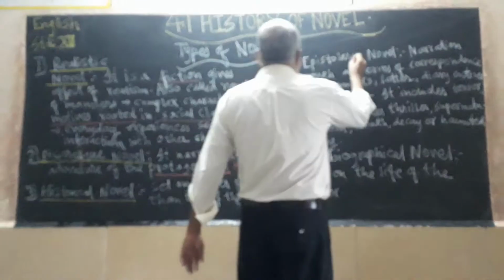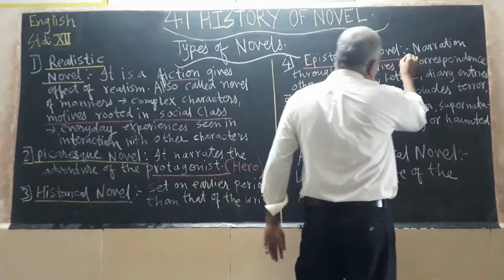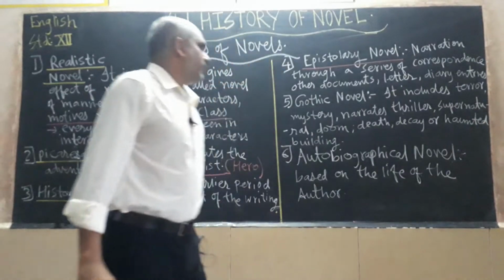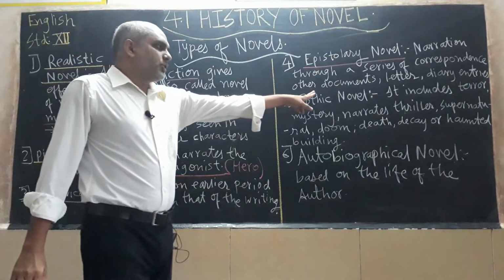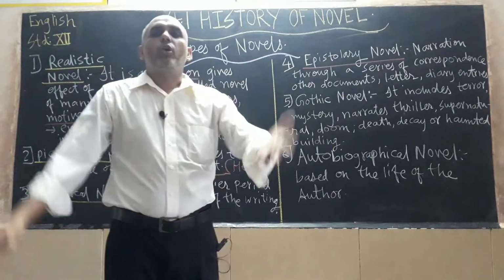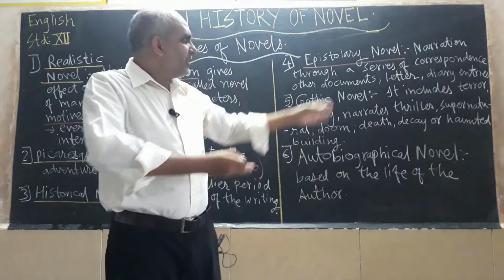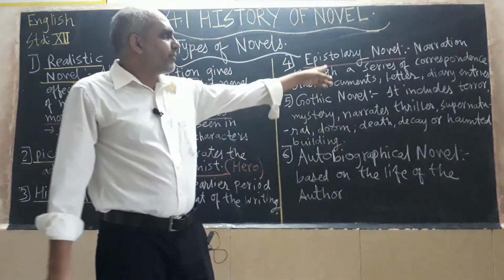What is epistolary? Epistolary novel is a narration through a series of correspondence and other documents. You might have seen the documentary movie is totally based on the epistolary form.